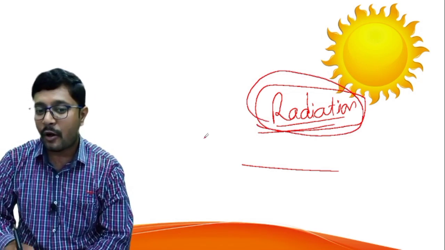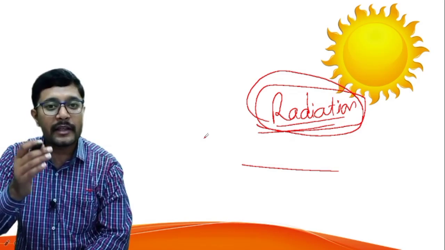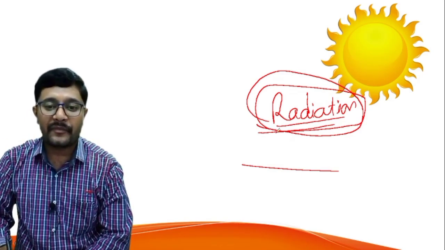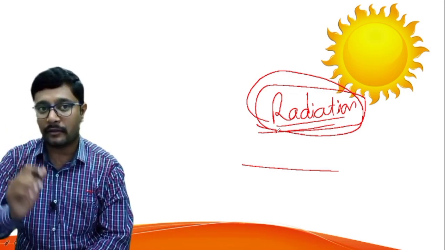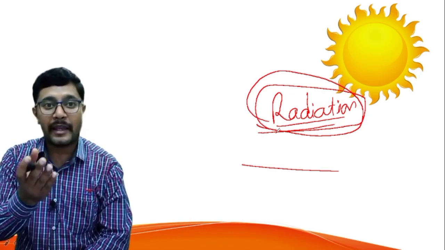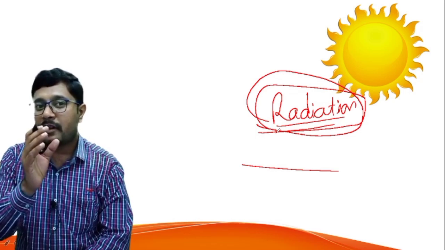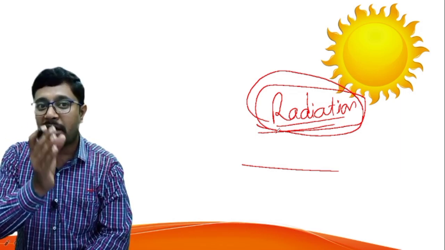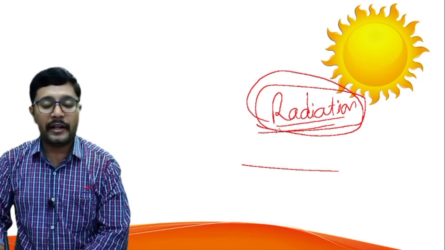And not only the sun, all hot bodies transfer heat by the process of radiation. For example, during summer at home we use AC, that means air conditioner, but in some regions they use room heaters. So these room heaters also transfer heat by the process of radiation.